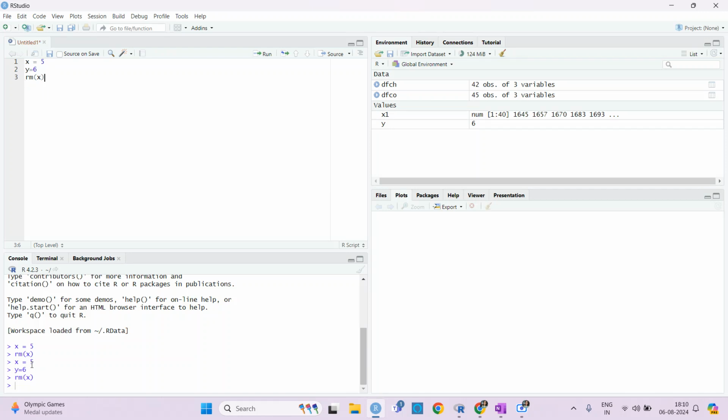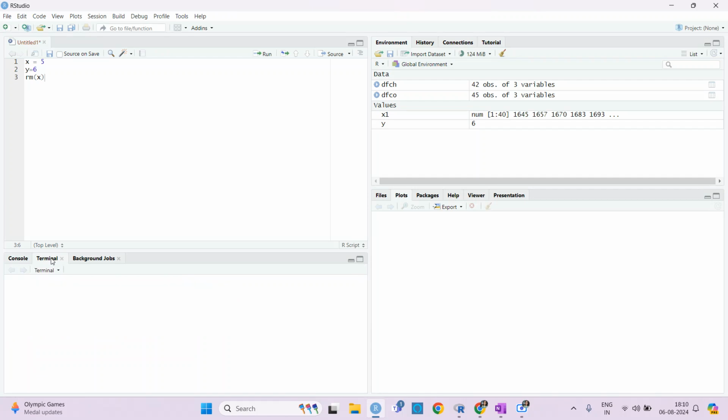It is running one by one, but here you don't need to write every command and then run, and then write every command and then run. When you work on further coding it will help, because there can be larger codes and you don't want to run them all the time. Now we will see, this one is our console, this one is terminal.